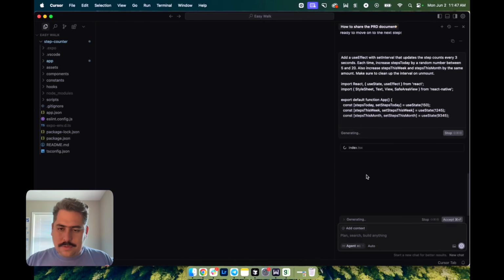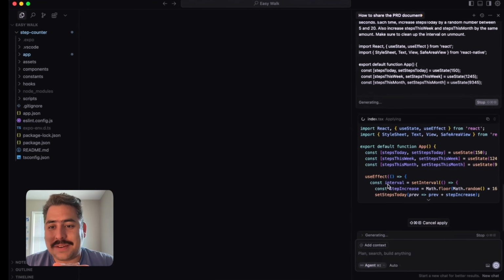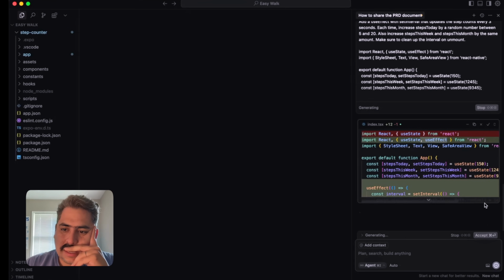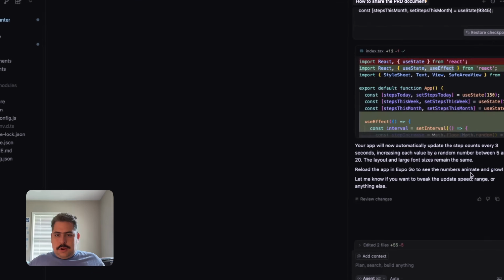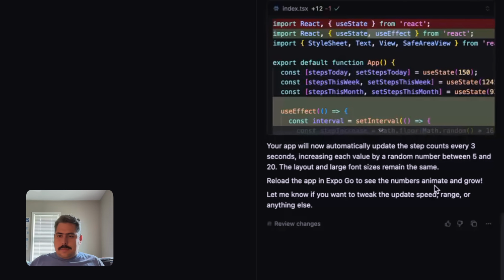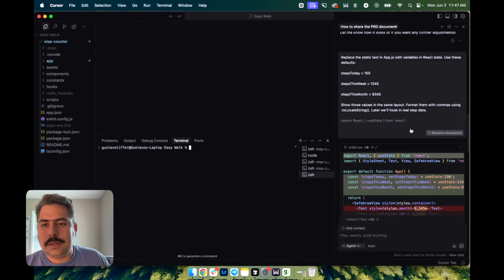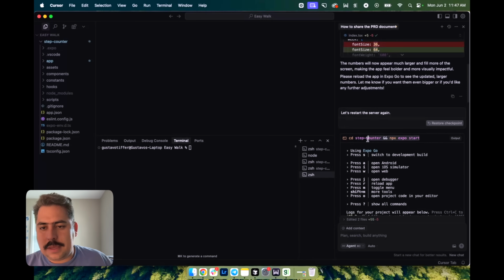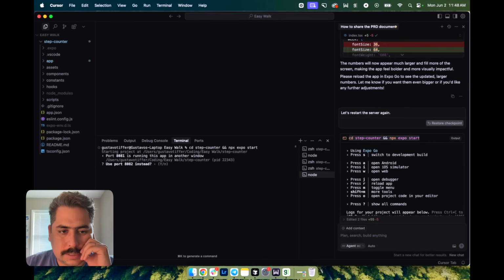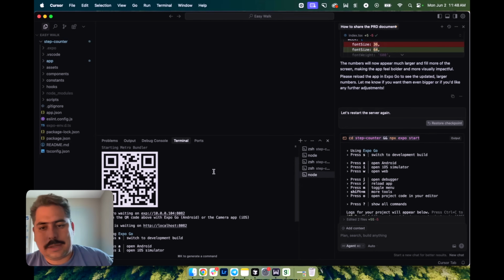And then I'll do one more thing before we go. So it's generating something. Once again, I'm not 100% sure exactly what it's generating, but let's see what happens. Import. Am I going to accept? Sure. Accept. Your app will now automatically update the step counts every 3 seconds. Reload the app. Okay, so let's open up a new terminal. Let's open up this. Hopefully I'm not messing all this up. I don't know why it does that, but let's see.